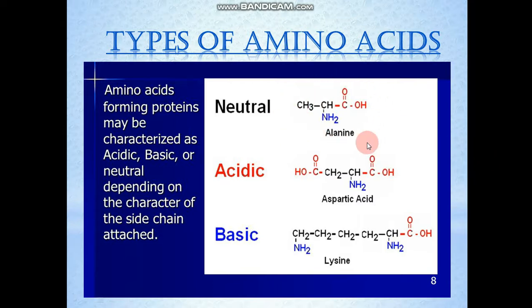Now coming to the neutral. A neutral amino acid, as the name says, has a number of carboxyl groups equal to the number of amine groups, so it will be neutral. It can be 1, it can be 2, in the cases where 2 amine groups as well as 2 carboxyl groups are present. The basic structure of the first carbon remains the same, only the side chain is changing in each case. You can see here the basic structure remains the same, whereas there is a change only in the side chain. Clear? So these are the three types of amino acids.